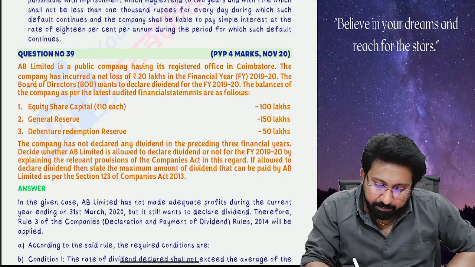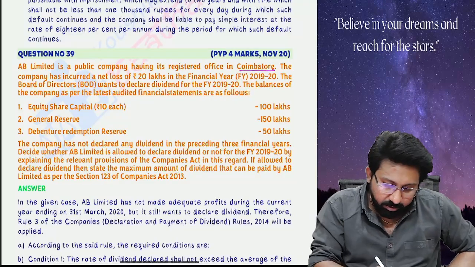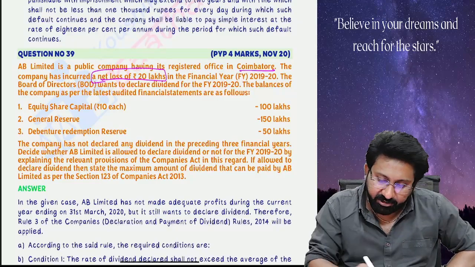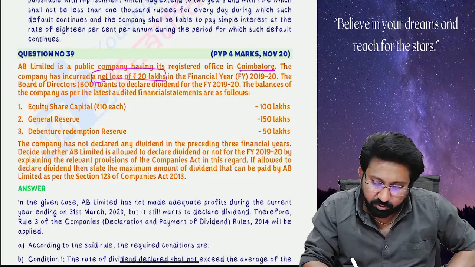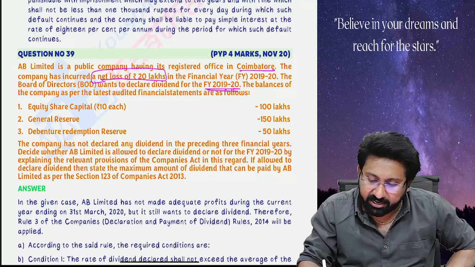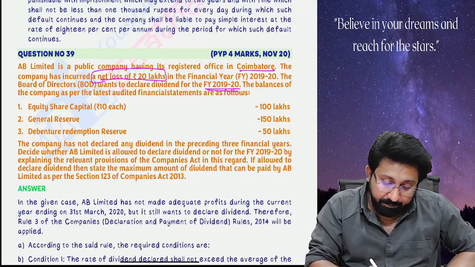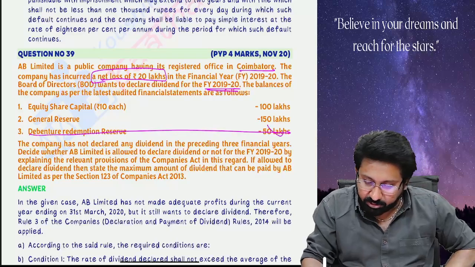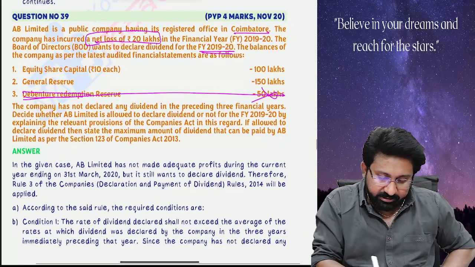AB Limited is a public company having its registered office in Coimbatore. The company has incurred a net loss of 20 lakhs in the financial year 1920. The board of directors wanted to declare dividend for the financial year 1920. The balances are as follows: equity share capital, general reserve, debenture redemption reserve. Debenture redemption reserve is not a free reserve. Next, general reserve is a free reserve.